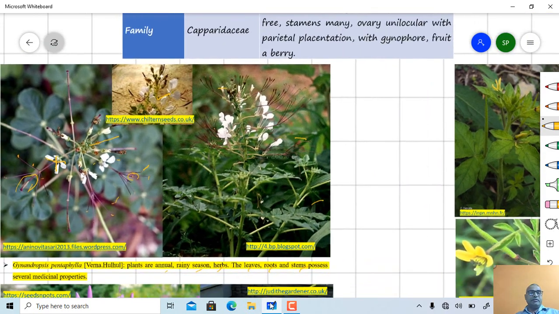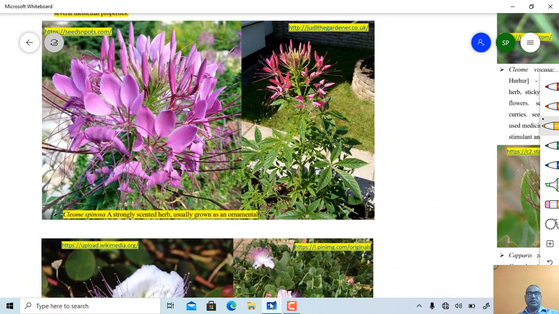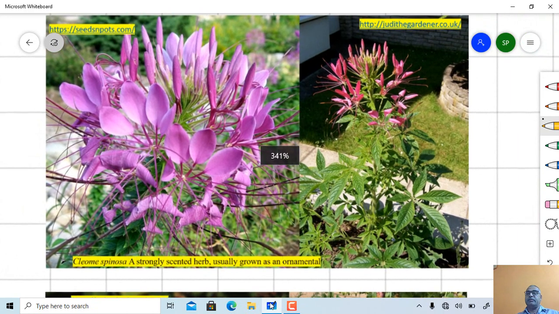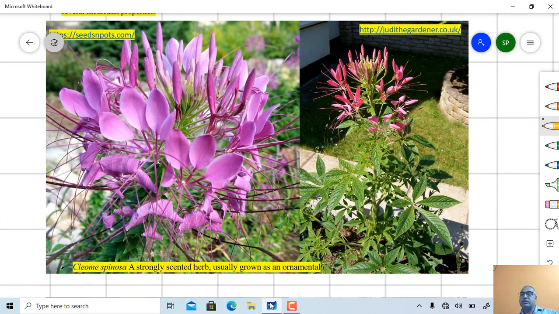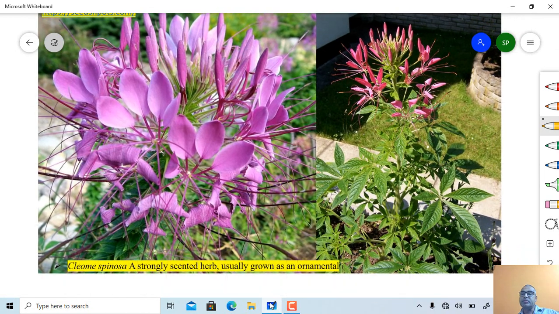Just see the second figure, Cleome spinosa, a strongly scented herb usually grown as an ornamental plant. Just see again the habit of the plant. See the leaves, where reticulate venation is present, and the nature of the leaf.